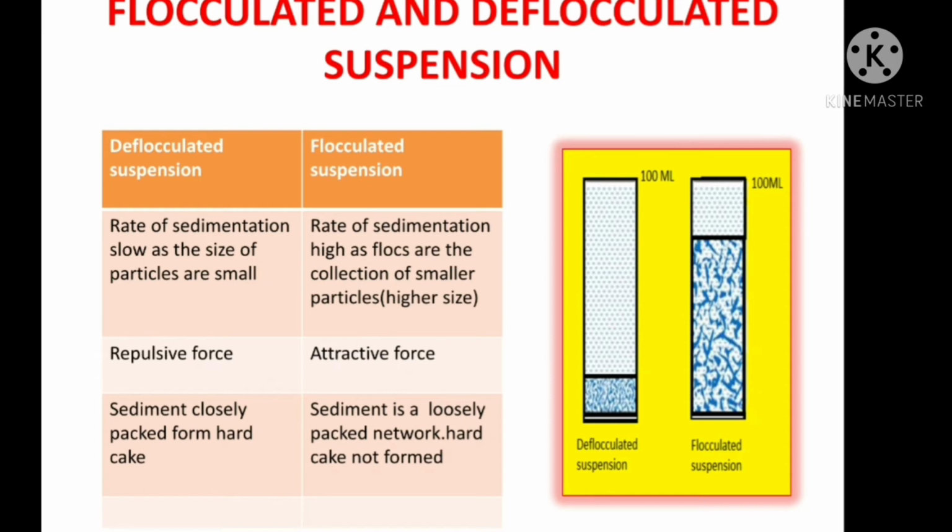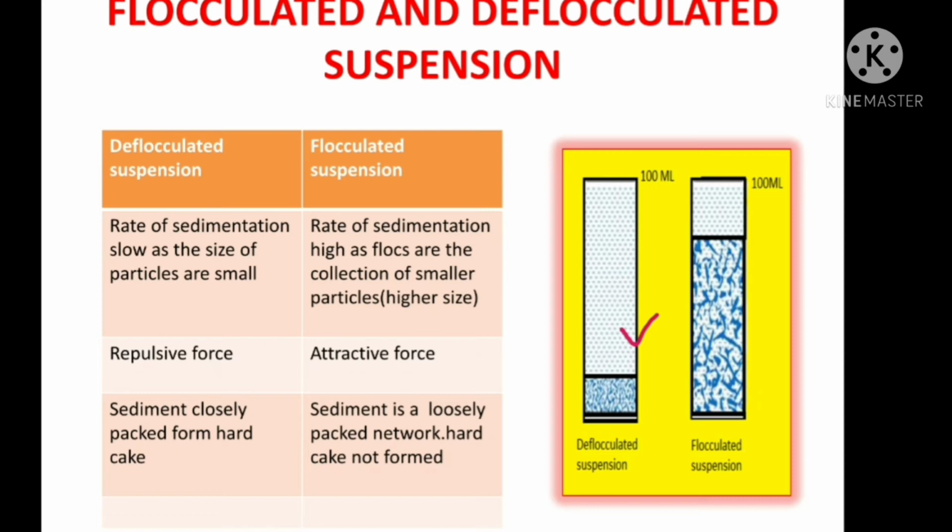Rate of sedimentation is slow in deflocculated suspension because it contains small particles present as individual entities. But in flocculated suspension, rate of sedimentation is high because it contains flocs or aggregates.